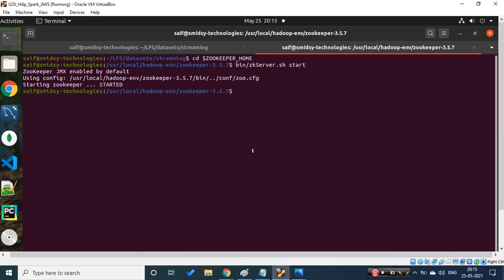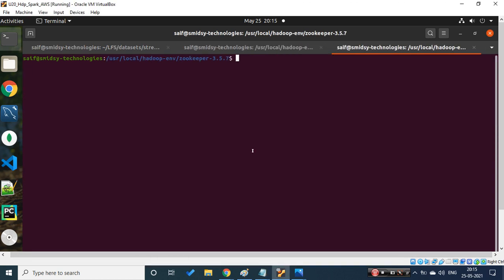The second thing is we need to start the Kafka. Let's change the directory to Kafka home. Under here, don't worry about these configuration files which I'm picking. I don't want to reiterate, so don't worry about this. All these configurations will be told to you later in minute detail.